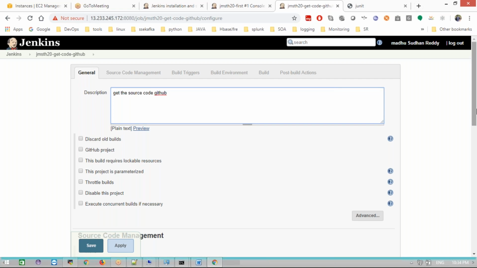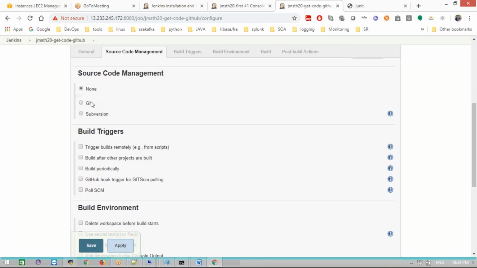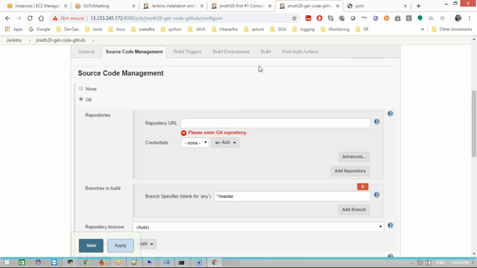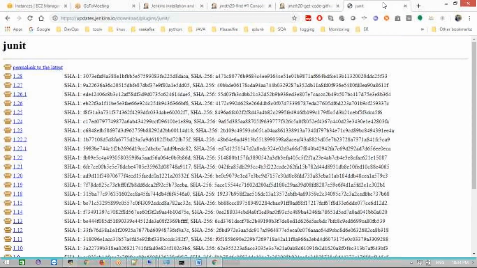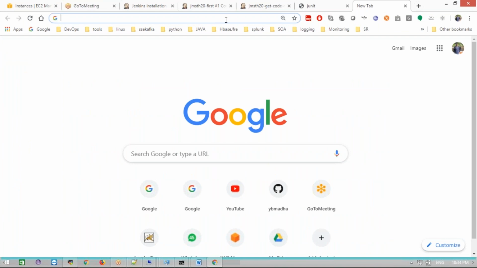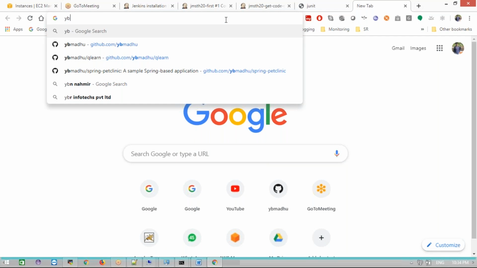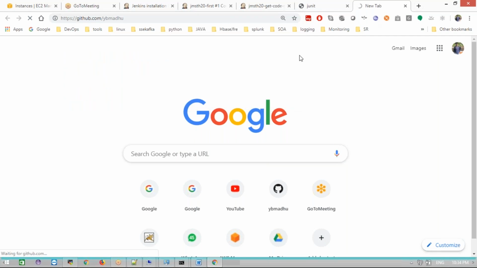Now, coming a little bit down, select where you want to download the code from. I'm going to go to my GitHub.